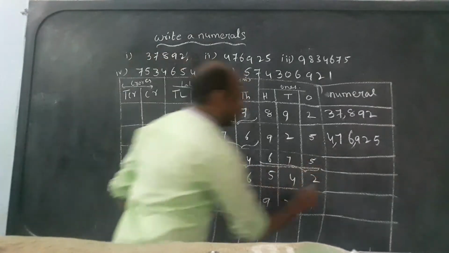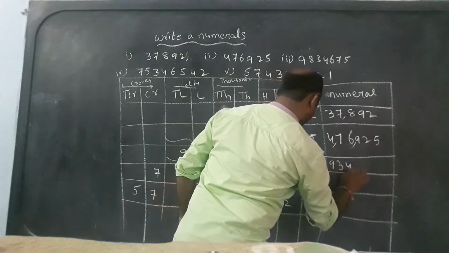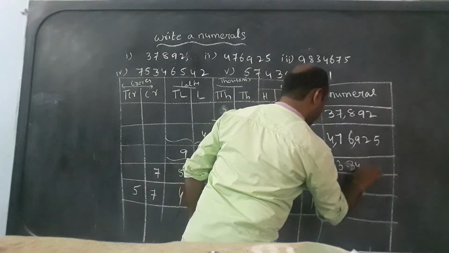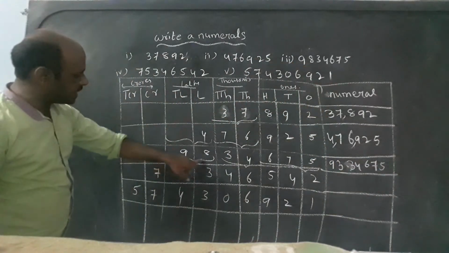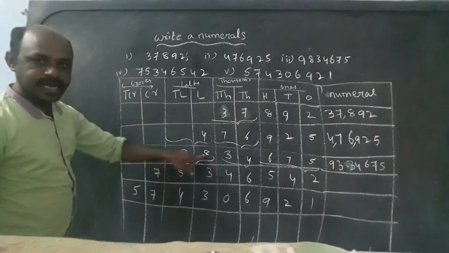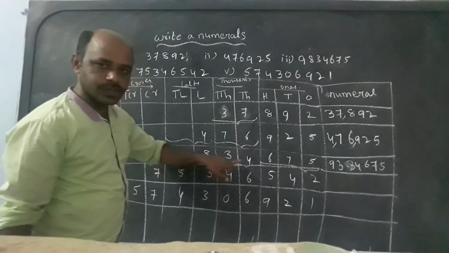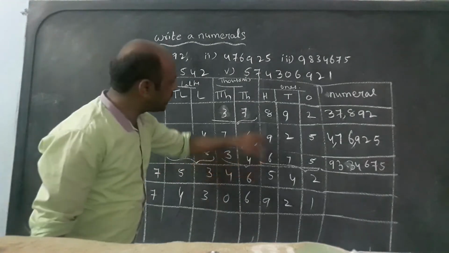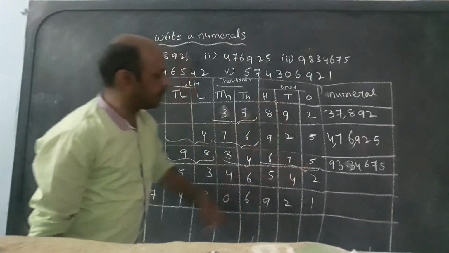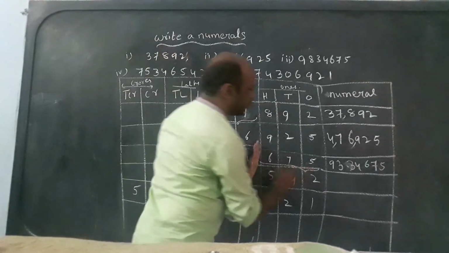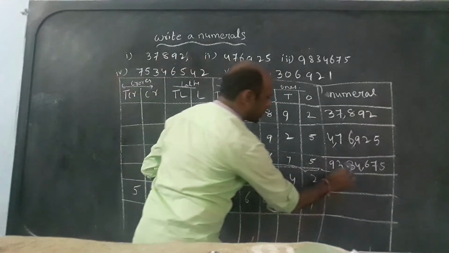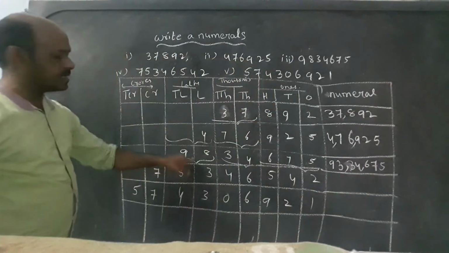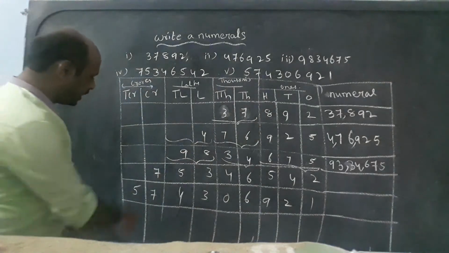How much will it be? 98 lakhs, 34,675. Count the first 3 digits and keep a comma, then the thousands: 2 digits. After that comes the lakhs period.